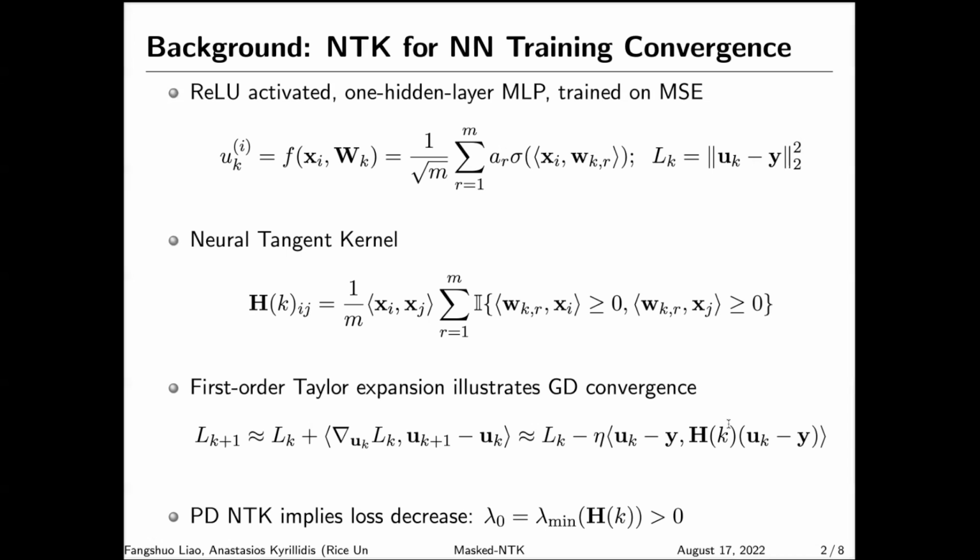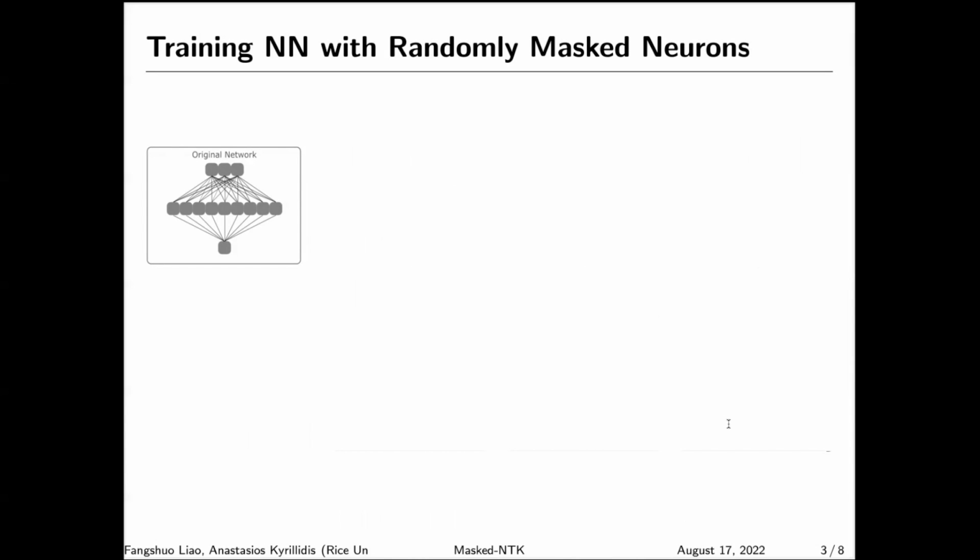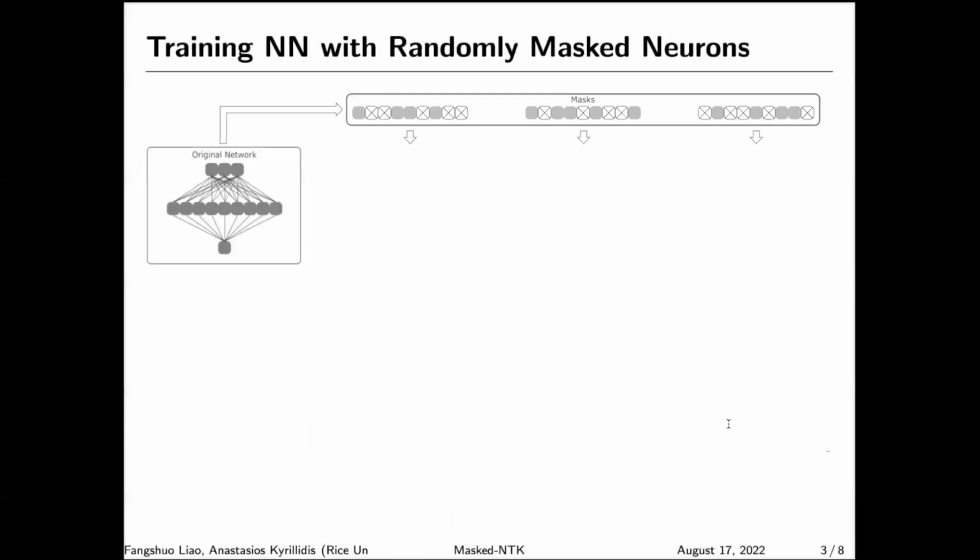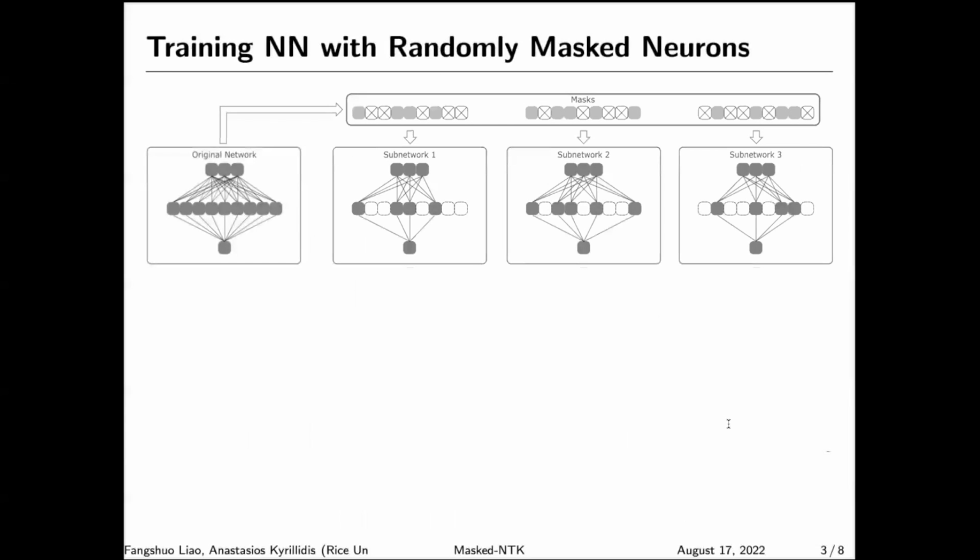However, the above analysis only applies to the gradient update scenario when all weight vectors are updated in each iteration based on a fixed neural network function. In this work, we consider a more general scenario. We start with a dense full network. In each global iteration k, we sample a set of masks from some distributions, each of these masks deactivating a subset of the hidden neurons. These masks then define a set of subnetworks.